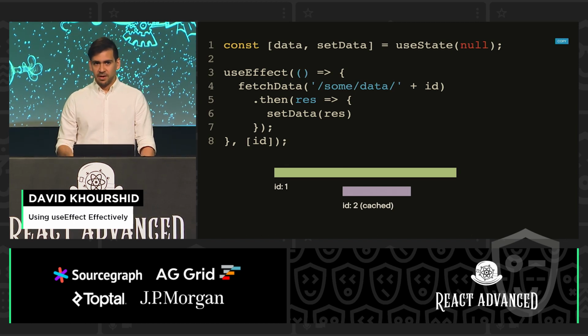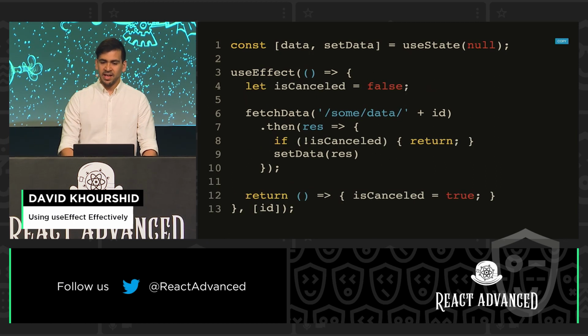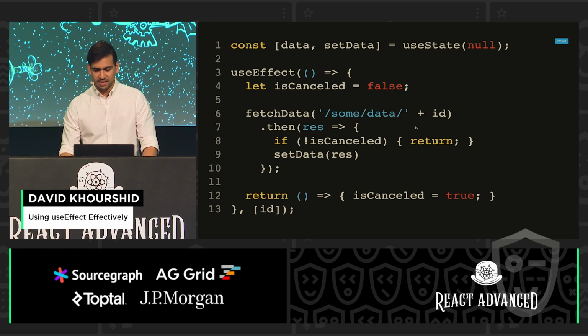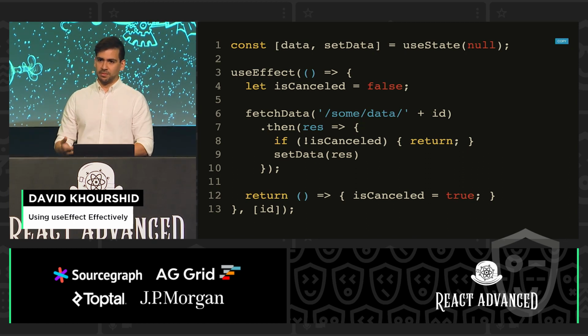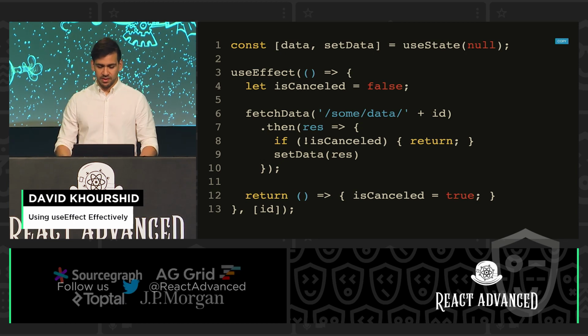So now we have to do the dance. This is a dance that so many of you have done before, and that's having this isCanceled false flag, or React calls it ignored in the official documentation. And then you have to make sure that we haven't canceled this promise. You have to have a cleanup in there, and you have to do all this. So some of you just copy paste this. Some of you put this in a usePromise or a useAsync custom hook, which is totally fine.